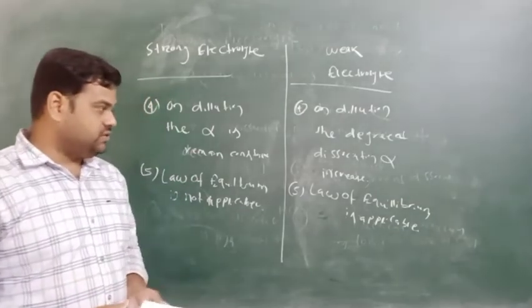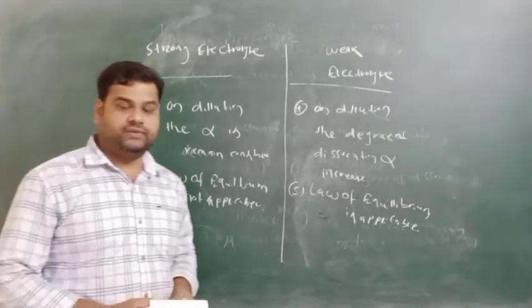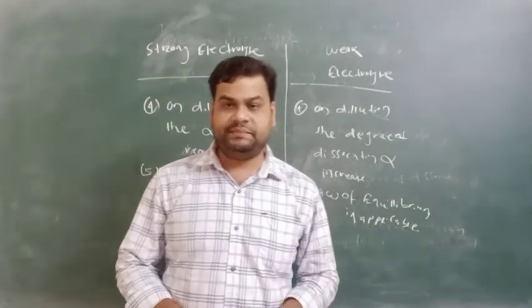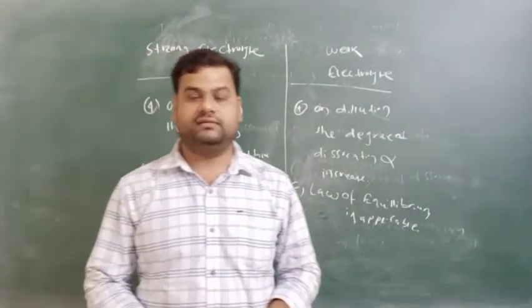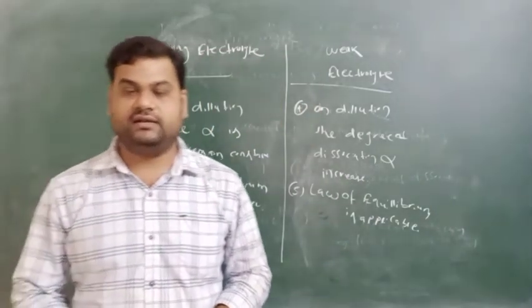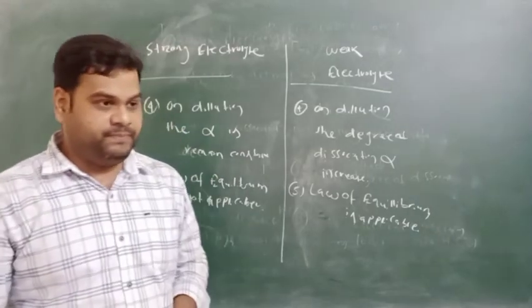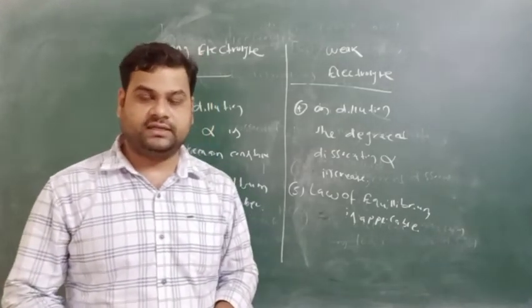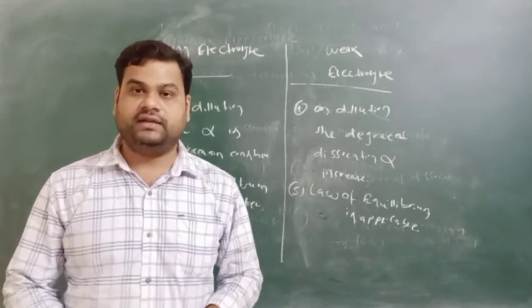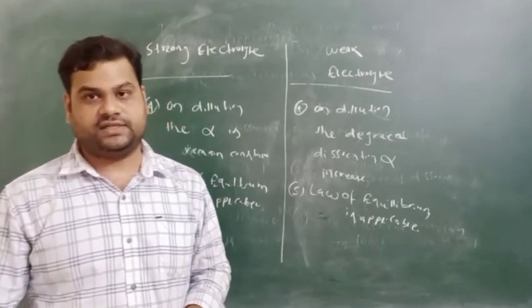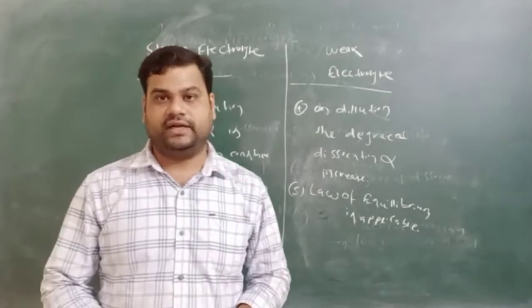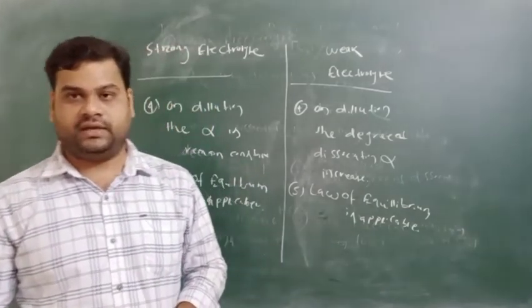So today we have discussed the difference between electrolytes and non-electrolytes, and the types of electrolytes, strong electrolyte and weak electrolyte, degree of dissociation, ionization, and the difference between strong and weak electrolytes.